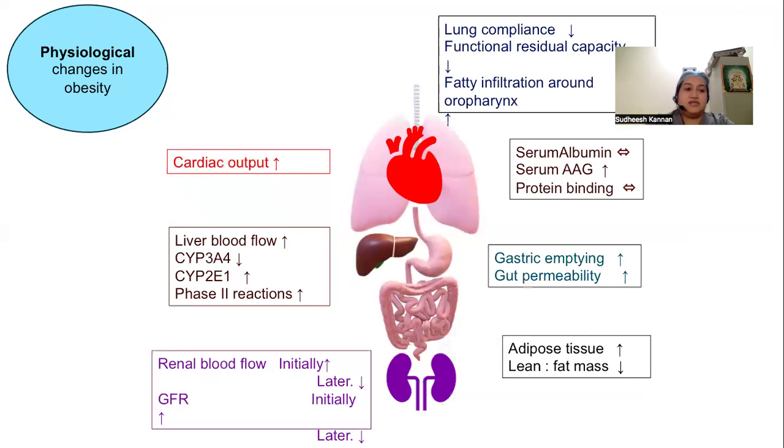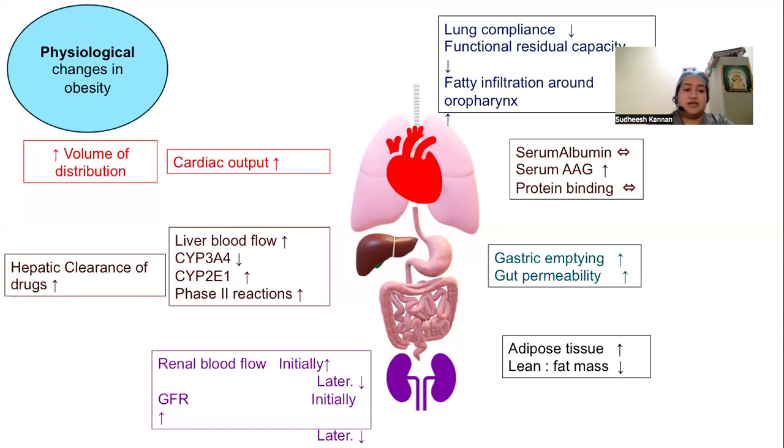Coming to the physiological changes in obesity, since the metabolic demand is increased by the lean body mass, the cardiac output is increased. This increases the volume of distribution of the drugs. And in the liver, the blood flow is increased. The metabolic pathway cytochrome 3A4 is decreased, and other phase 2 reactions are increased. So this increases the hepatic clearance of the drugs. With respect to the renal system, the renal blood flow and the GFR are initially increased, later they decrease. This also increases the renal clearance of the drugs.